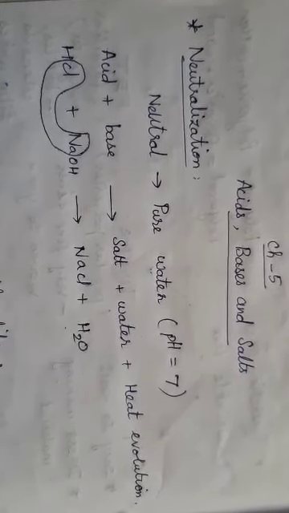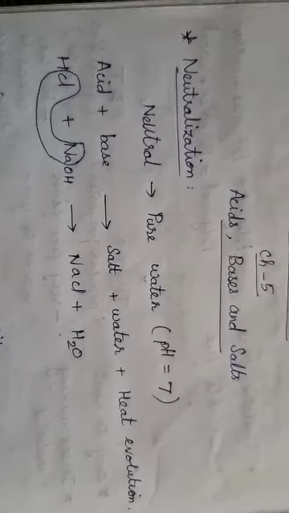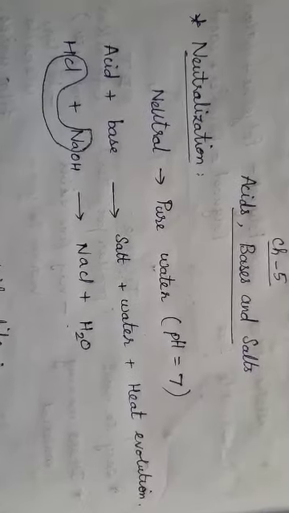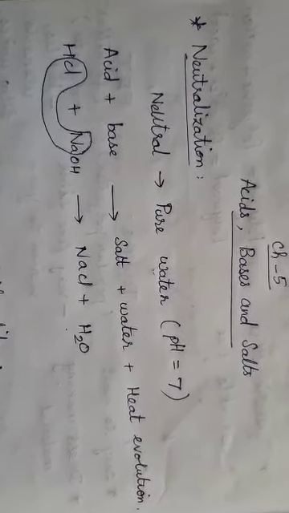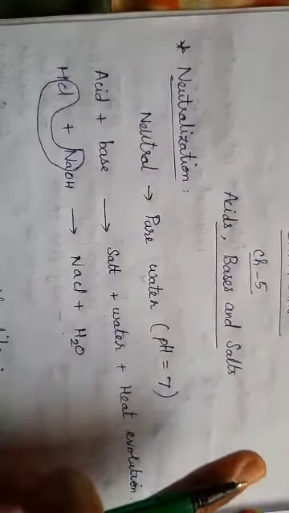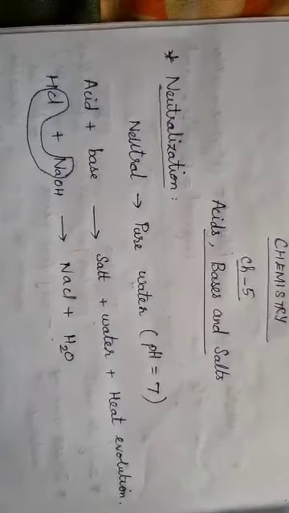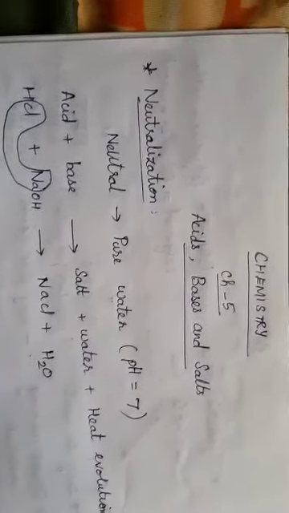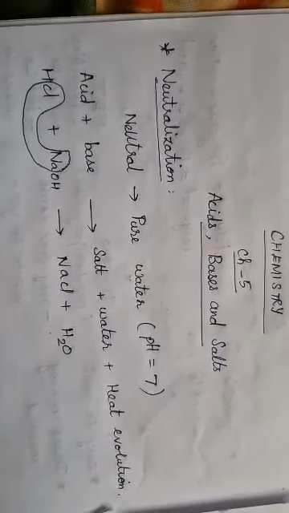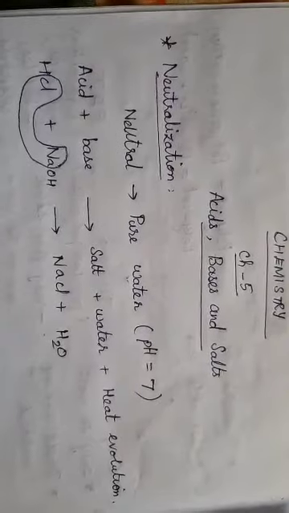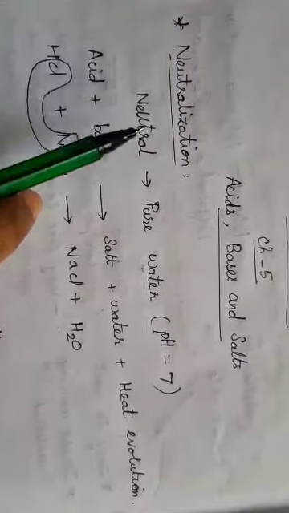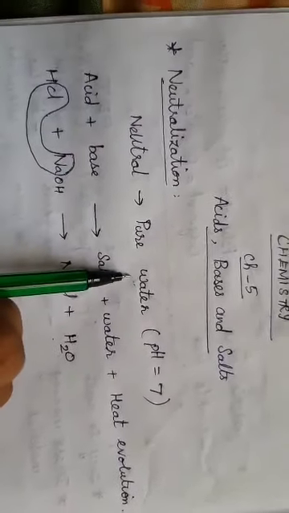This I have already taught you with the pH scale in your refresher classes. That pH scale image I have put there, and if you take a look at it you would understand it better. Okay. Also, I taught you three types of solutions. My dear children, in your refresher class, what are the three types of solutions? Acidic solution, basic solution, and the third one is your neutral solution. So what is the best example for the neutral solution? Neutral solution is nothing but your pure water.